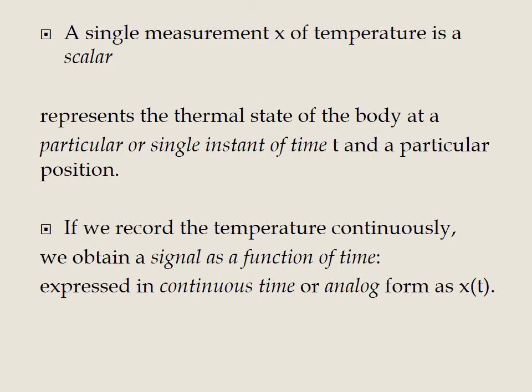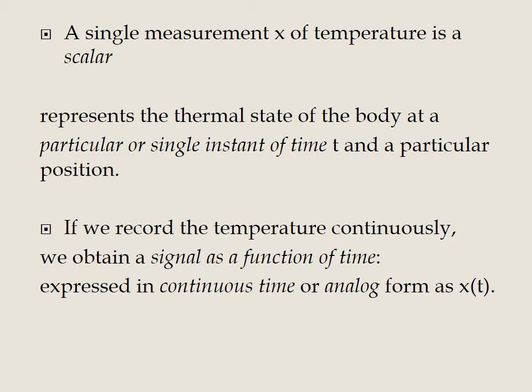Okay, the next one: a single measurement of temperature is a scalar. When the temperature is measured at a discrete point of time, it may be expressed as discrete time. So that is called the scalar one. It represents the thermal state of the body at a particular, single instant of time. That is called discrete, at a particular position. So this is called a scalar.